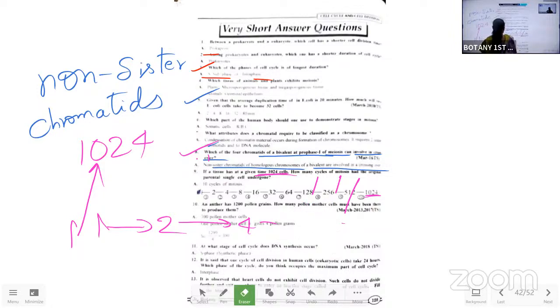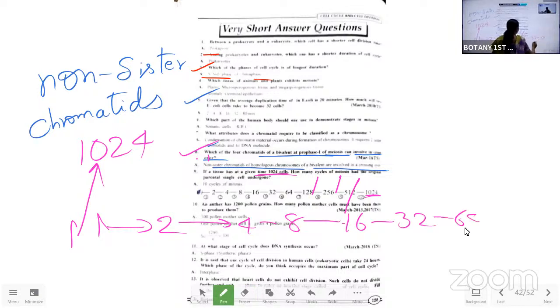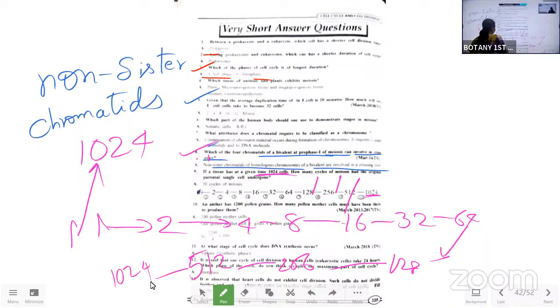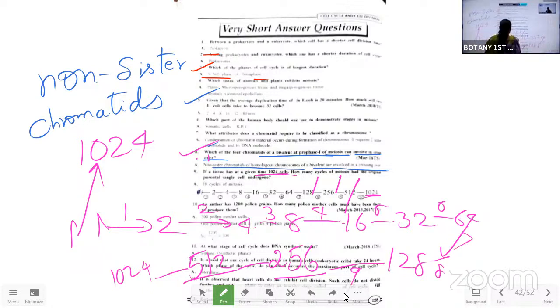Wait. 4 to 8, 8 to 16, 16 to 32, 32 to 64, 64 to 128, 128 to 256, 256 to 512, 512 to 1024. Okay. So whenever a cell is there, they may end up till here or till here. So how many cycles are there? 1, 2, 3, 4, 5, 6, 7, 8, 9.